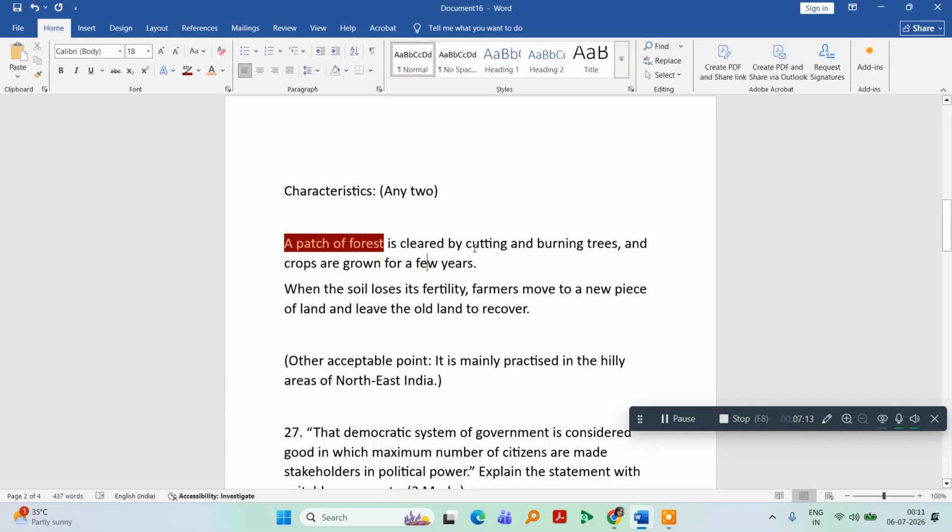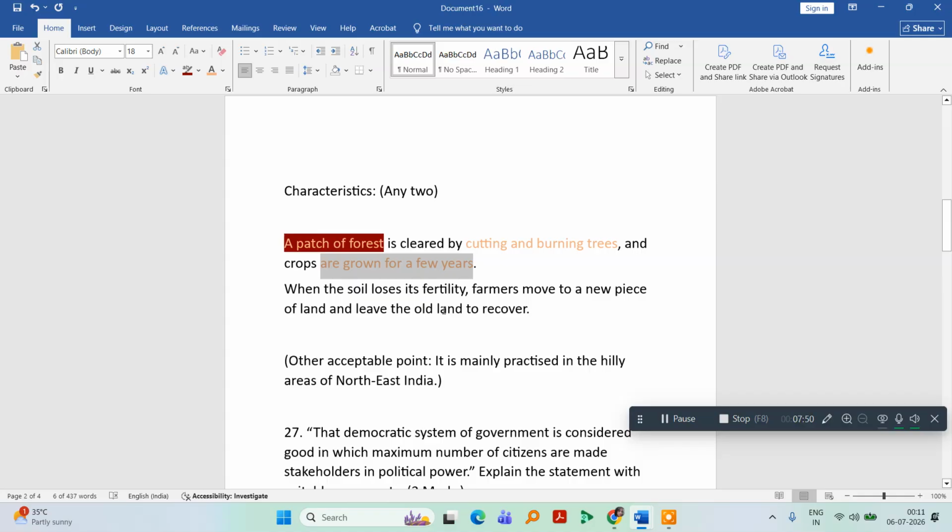A patch of forest is cleared by cutting and burning trees, and crops are grown for a few years. When the soil loses its fertility, the farmers shift to a new piece of land and leave the old one to recover.